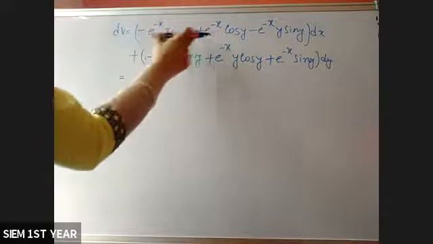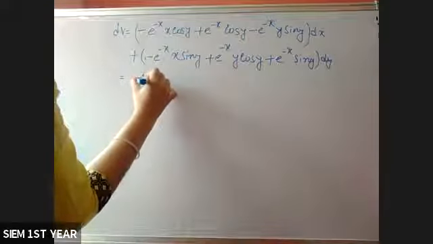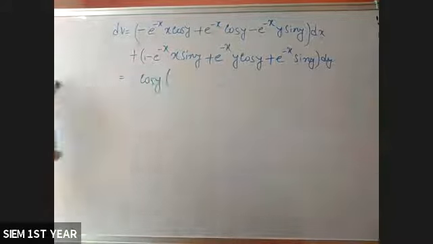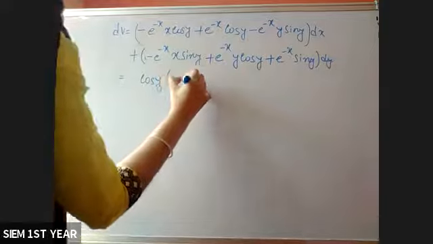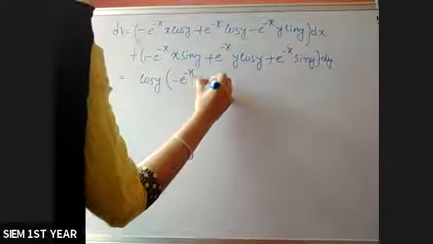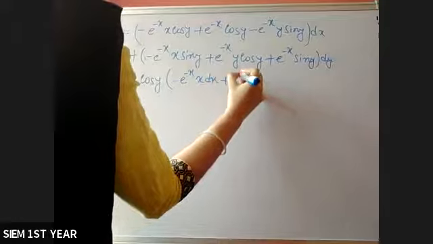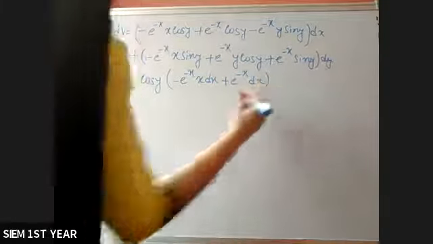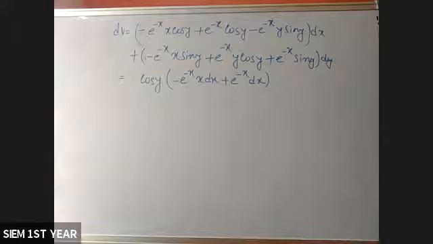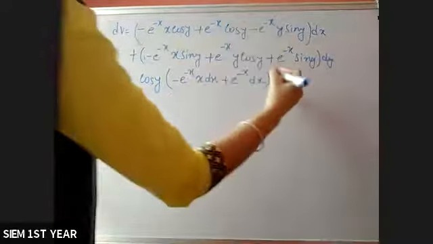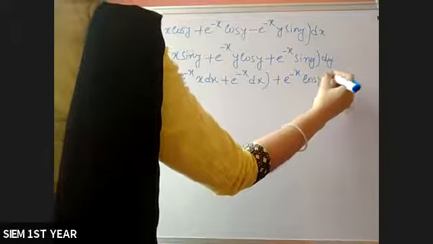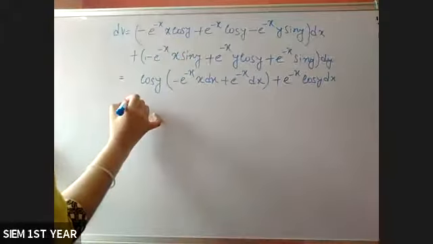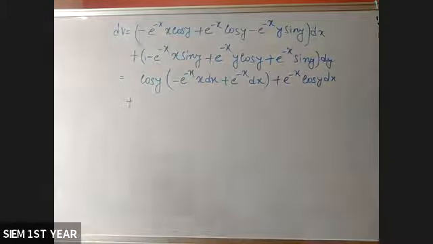Here, if I take cos y common, then it is minus e to the power minus x into x dx plus e to the power minus x dx, times cos y dx.